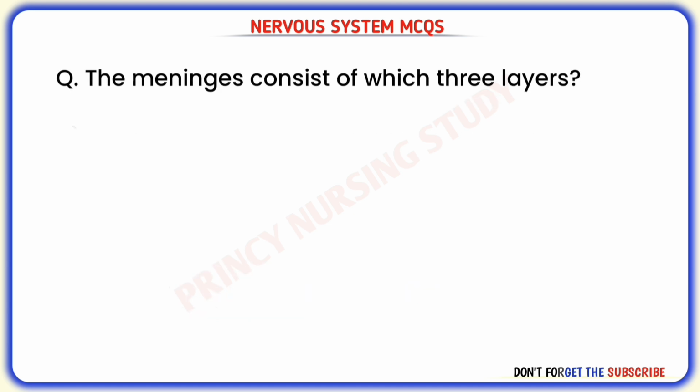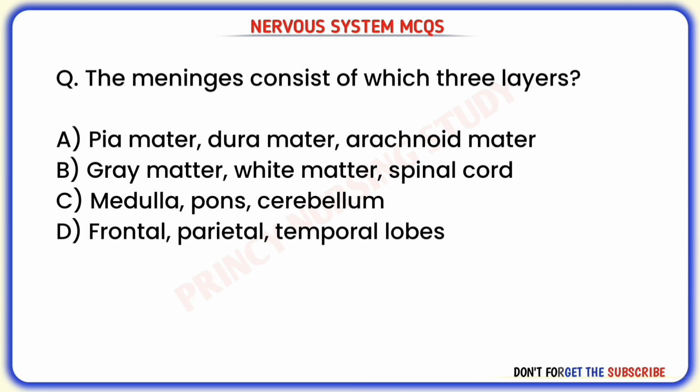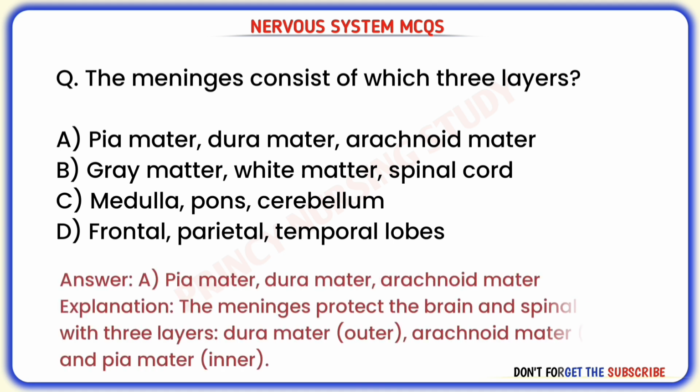Next question. The meninges consist of which three layers? Correct answer is A. Pia mater, dura mater, arachnoid mater. The meninges protect the brain and spinal cord with three layers: dura mater outer, arachnoid mater middle, and pia mater inner.